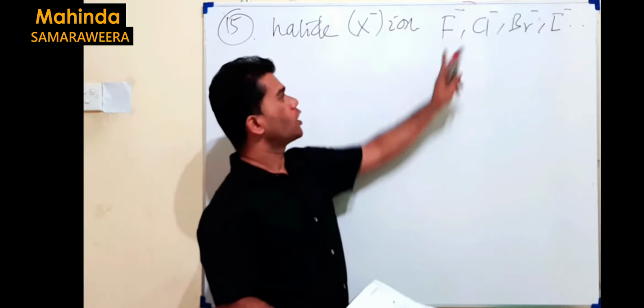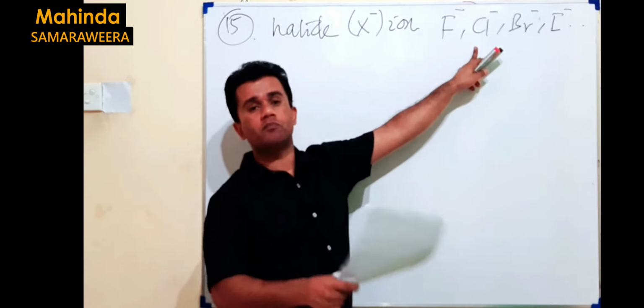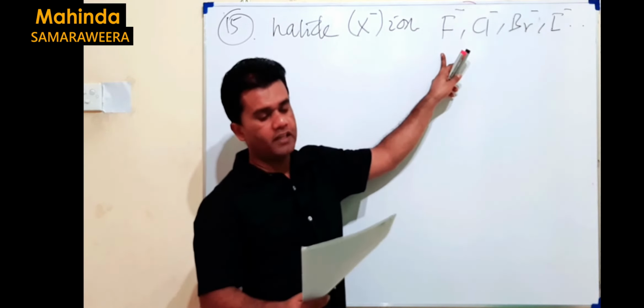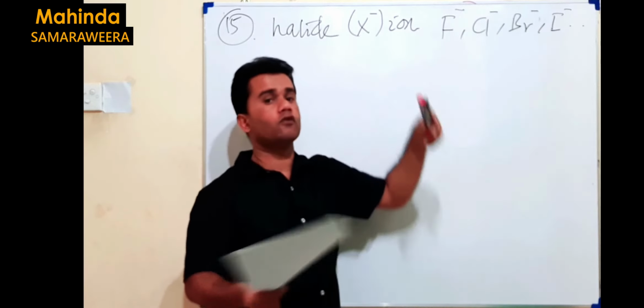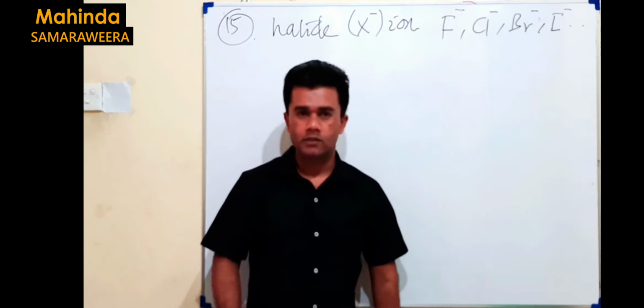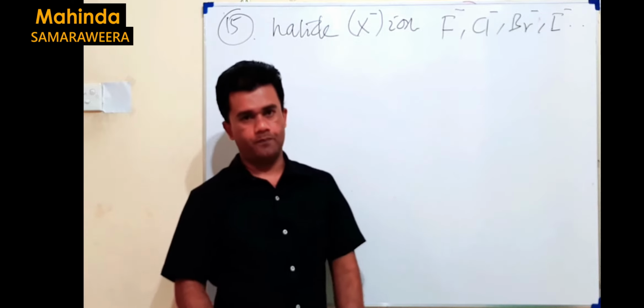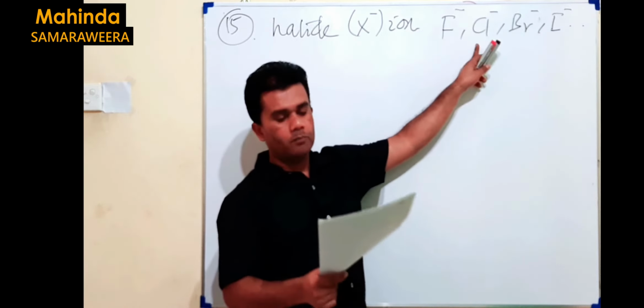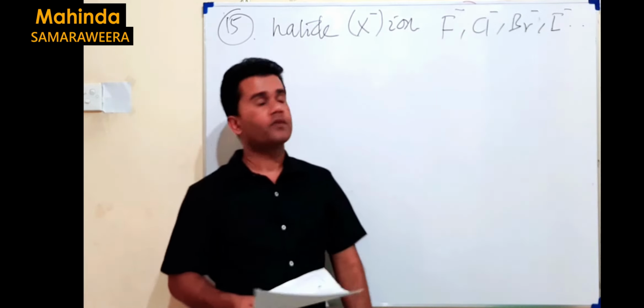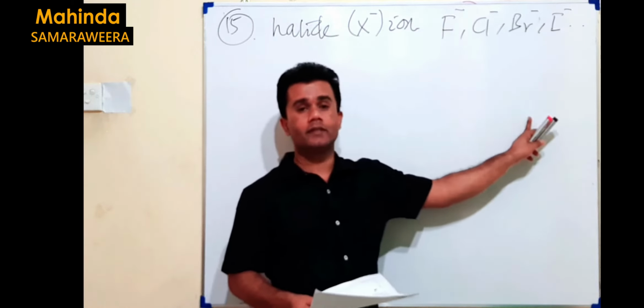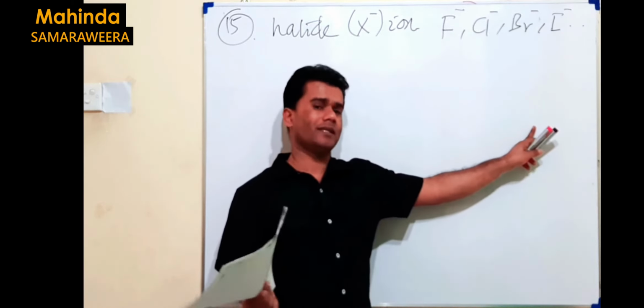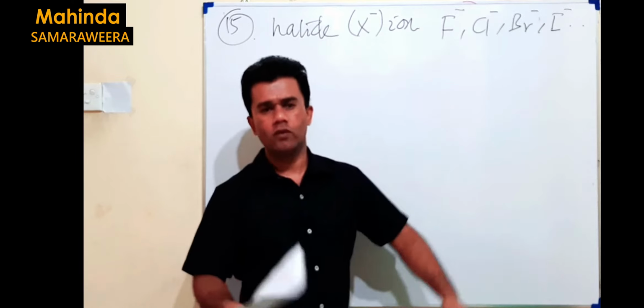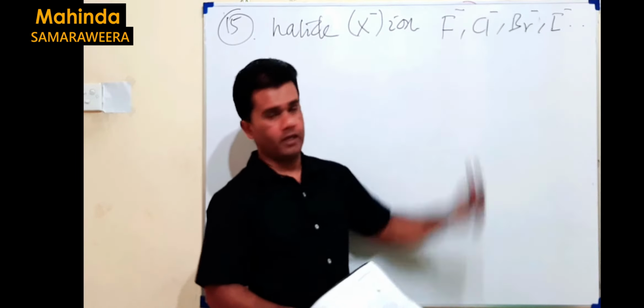That means chlorine is not able to displace fluorine. So it can't be fluoride here, because if fluoride is there, there is no reaction, there is no observation. But it can't be chloride either. Why? Chlorine plus chloride gives Cl3 minus, but there is no color change. Therefore it can't be chloride.